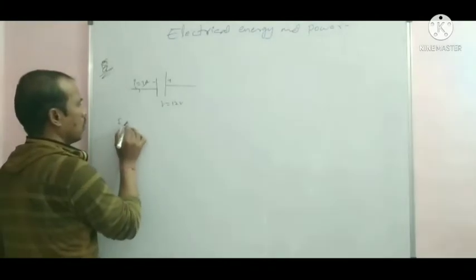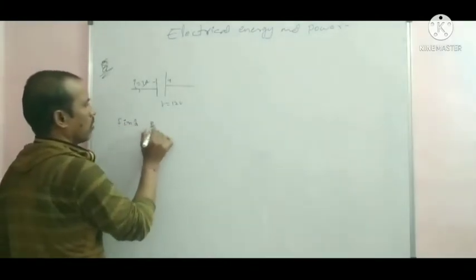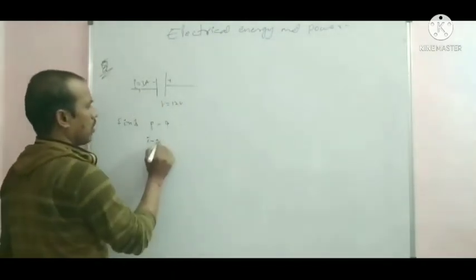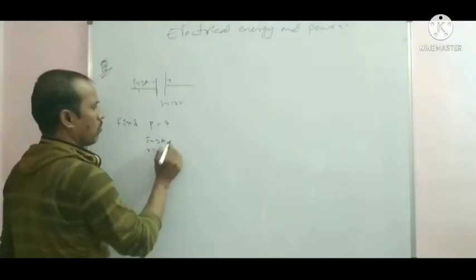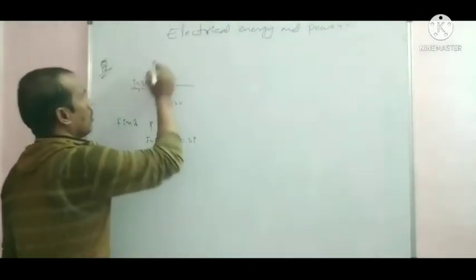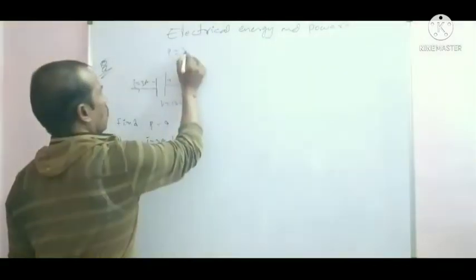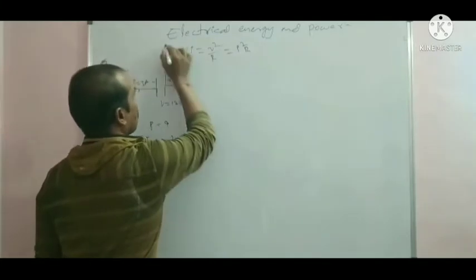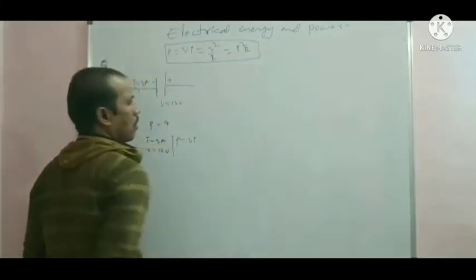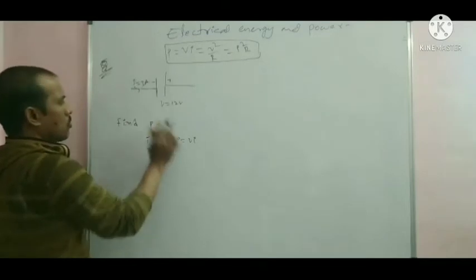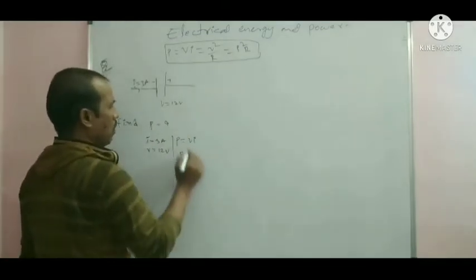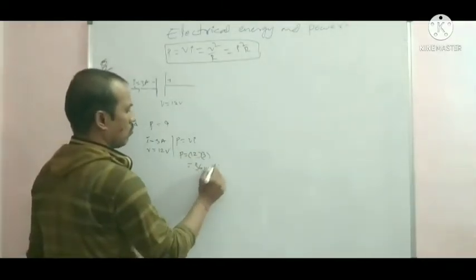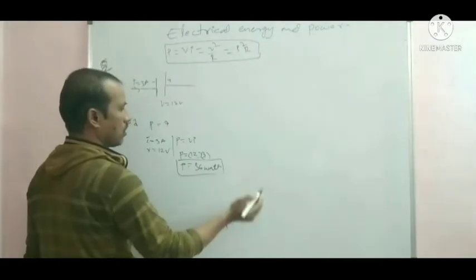Find the power. Here I is equal to 3 ampere, and here V is equal to 12 volt. The power is given by the formula. First of all, the formulas: power is equal to VI, is equal to V square by R, is equal to I square R. These are the power formulas. Substituting the values, P is equal to 12 into 3, is equal to 36 watts. The power is 36 watt.